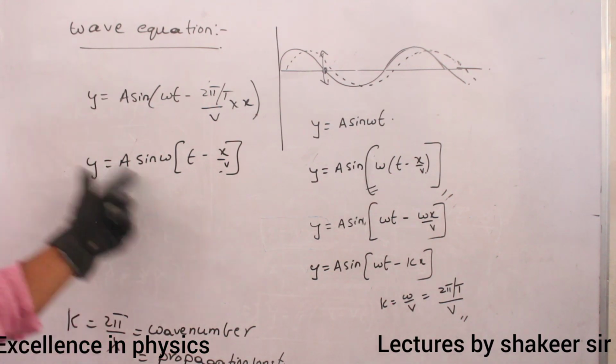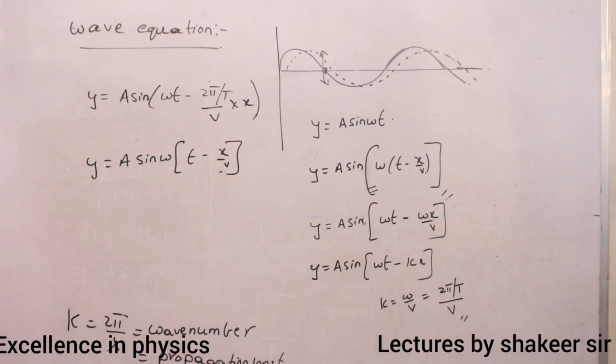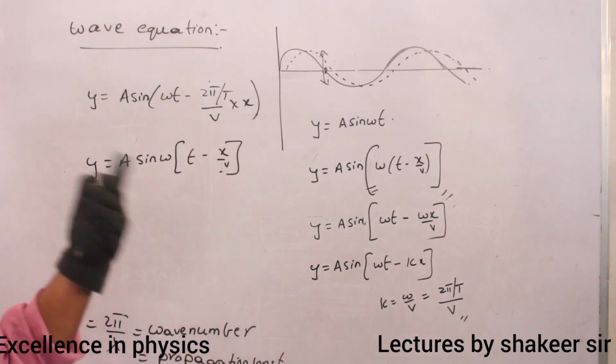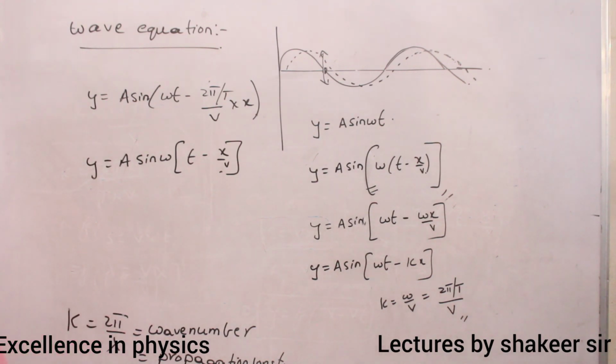Clear? So all these relations you can use for defining a wave function. Are you able to understand? Depending on the required data which is given, you can select any one of these equations. That's it. Clear?